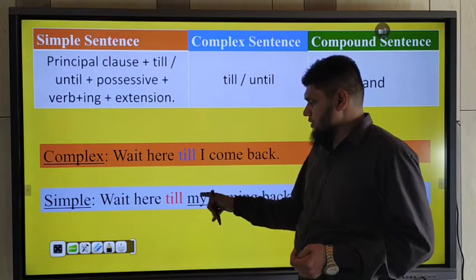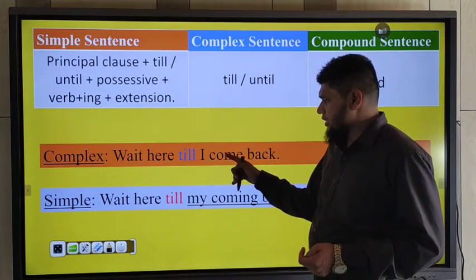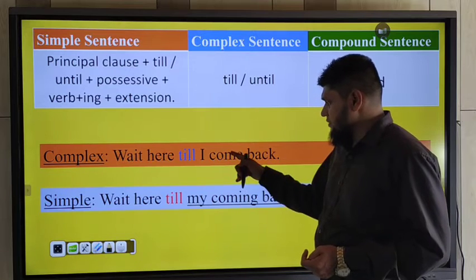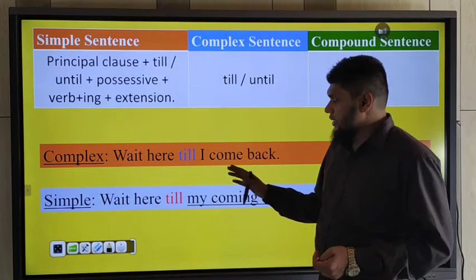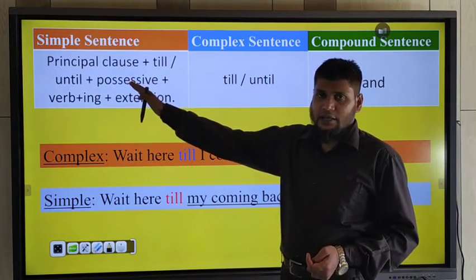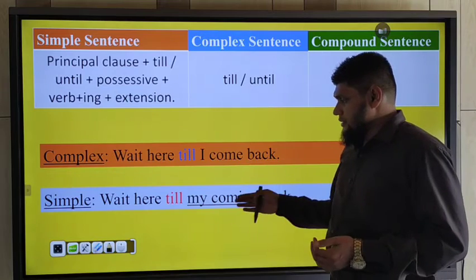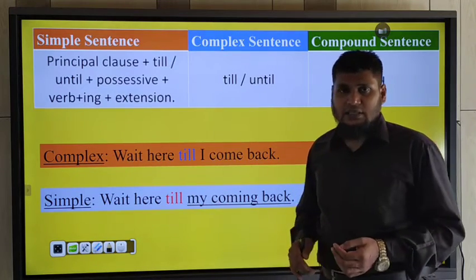Possessive form of the subject, my is the possessive form of I, and then you should use the ing form of the verb. Okay, and then extension like this structure. Okay, in this way you may easily change complex sentence to compound sentence.